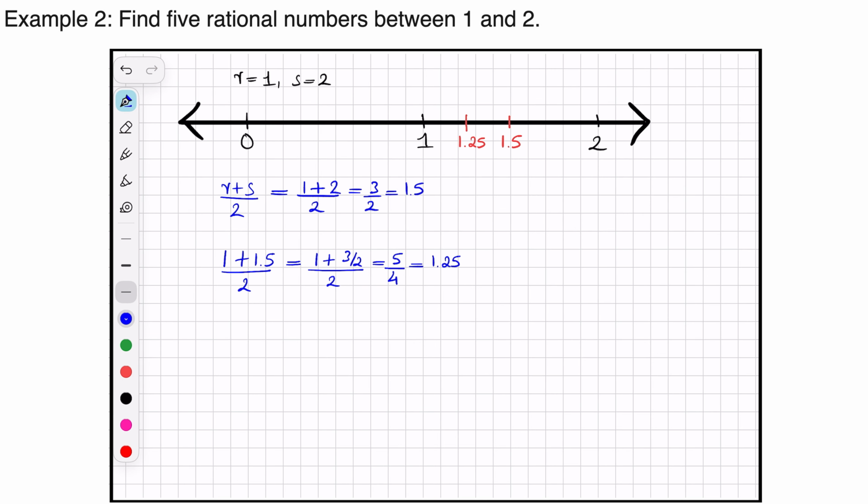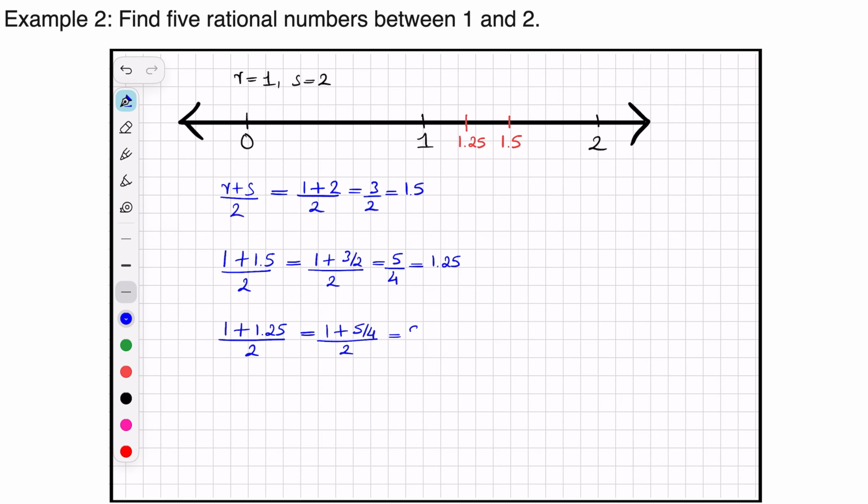For the third rational number, again we can take 1 and 1.25. Any number between 1 and 1.25 will also be between 1 and 2. So I take 1 plus 1.25, and 1.25 is nothing but 5 by 4, whole divided by 2.